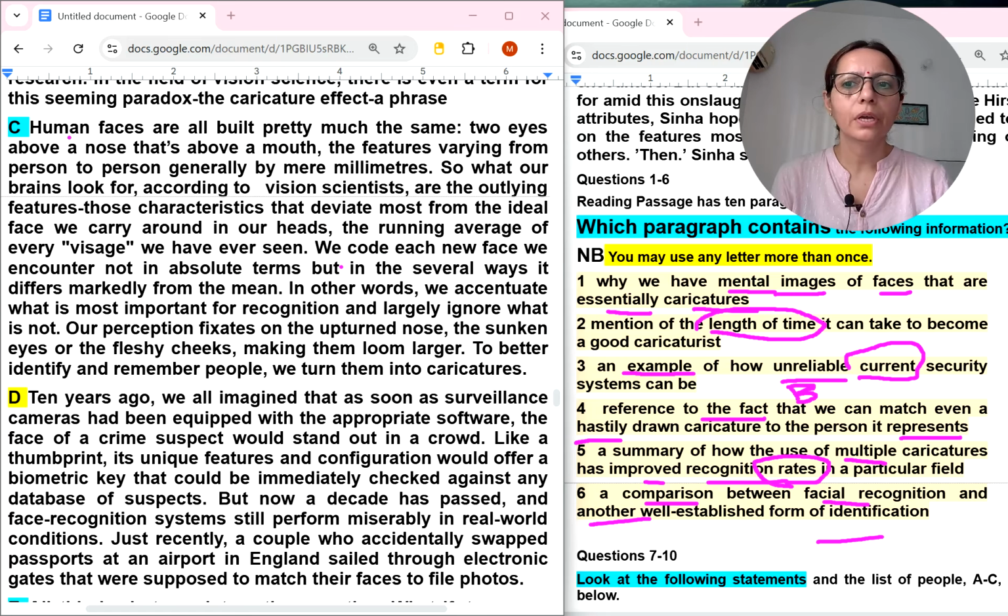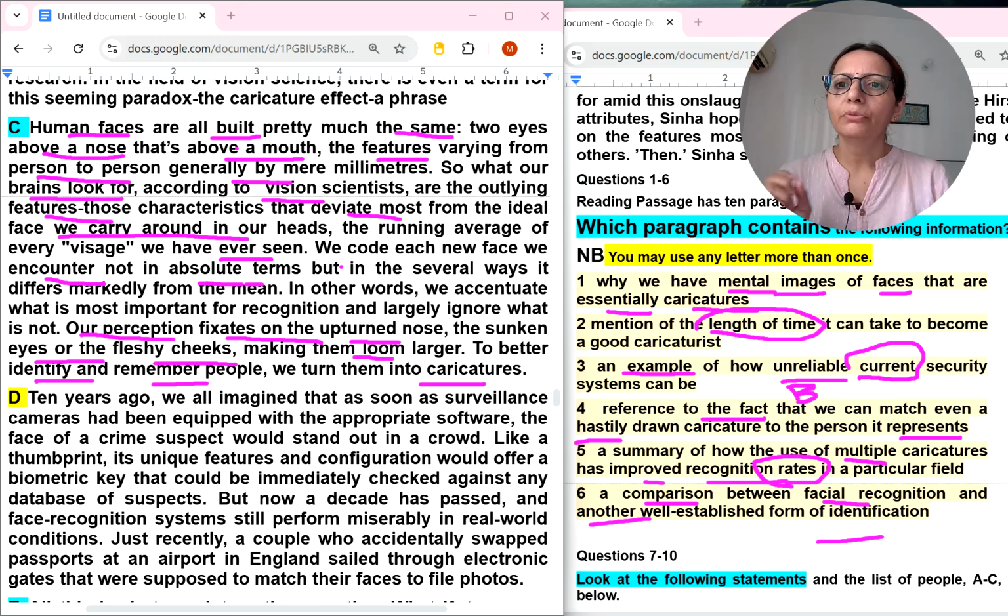Now, the C paragraph. Human faces are all built pretty much the same. Two eyes above a nose, that's above a mouth, the features varying from person to person by millimeters. So, what our brain looks for, according to vision scientists, are the outlying features, those characteristics that deviate most from the ideal face we carry around in our heads, the running average of every visage we have ever seen. We code each new face we encounter not in absolute terms but in several ways. Our perception fixates on the upturned nose, the sunken eyes, fleshy cheeks, making them loom larger to better identify and remember people. We turn them into caricatures.